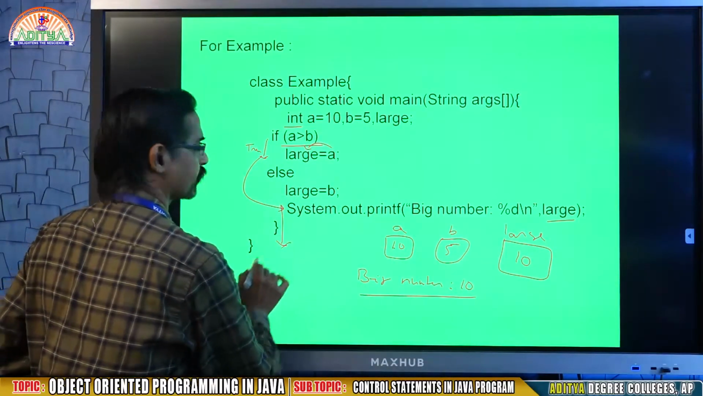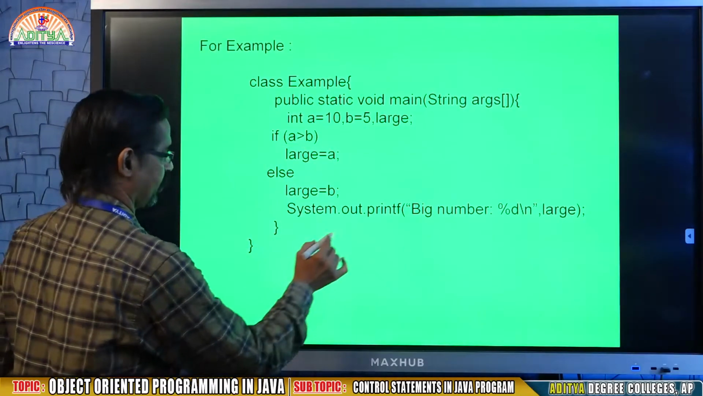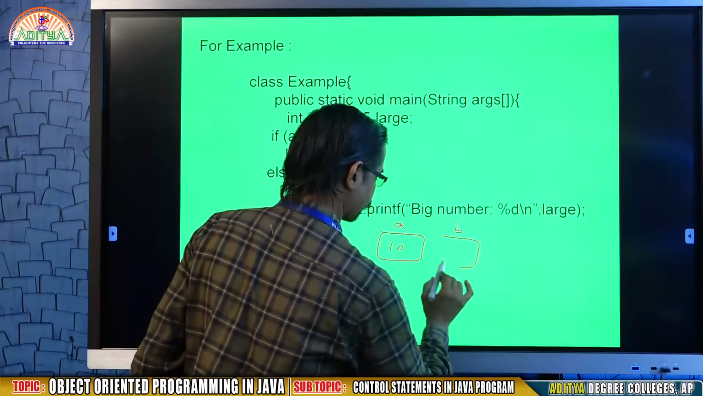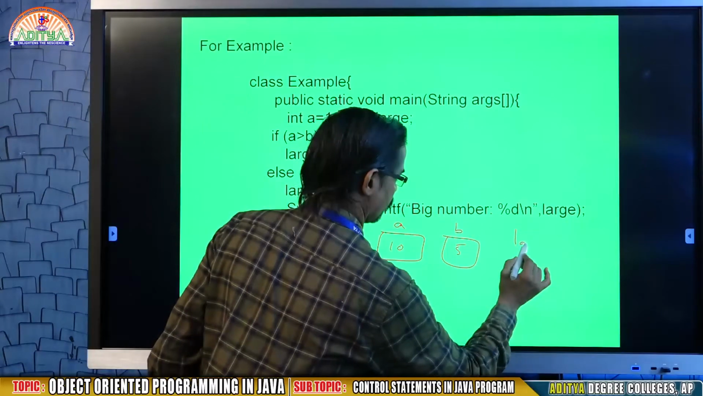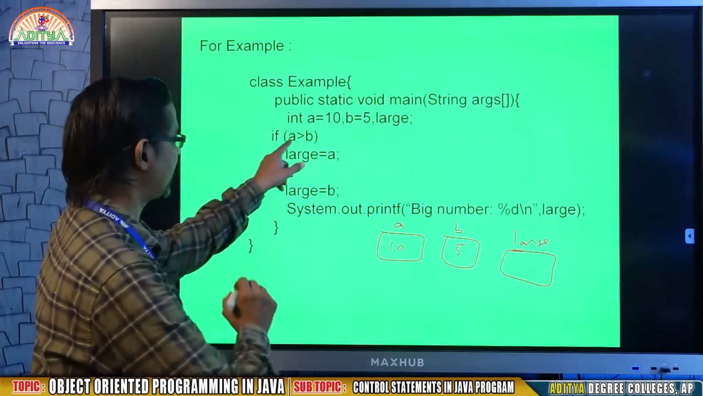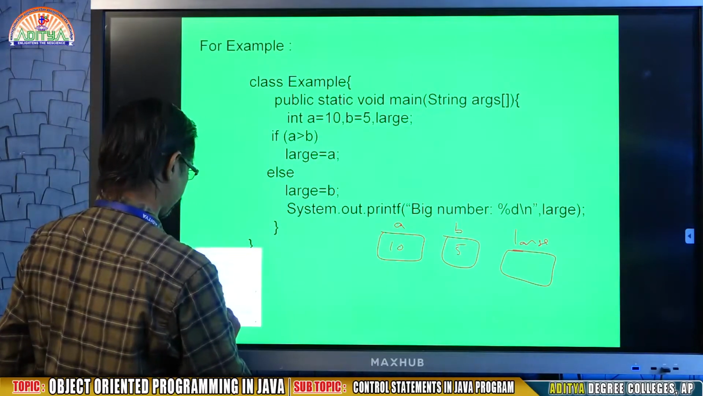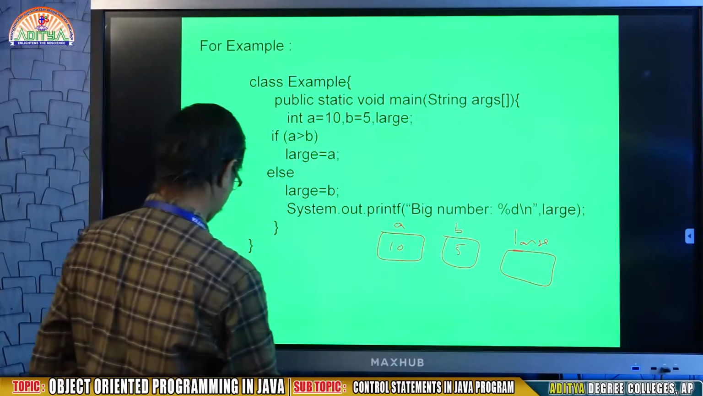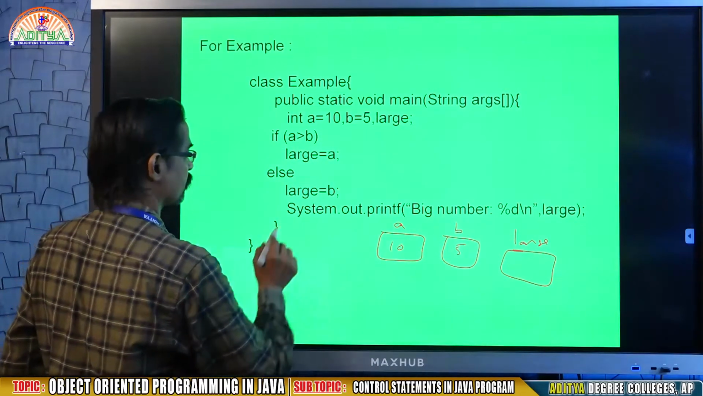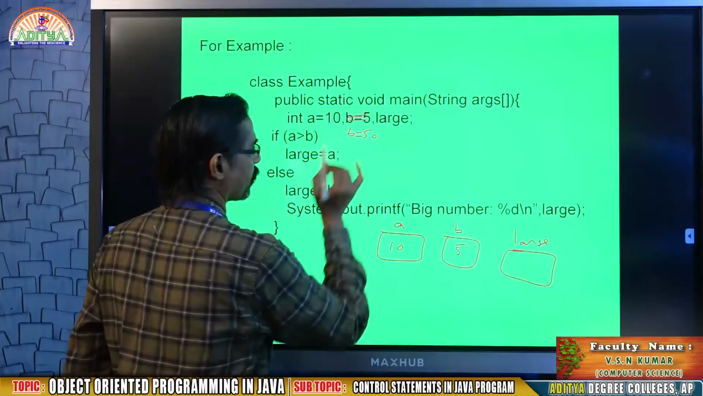Then coming down, in case A value is 10, B value is 5, large. If A is greater than B, okay, sorry to say, assume that I have given the B value as 50.